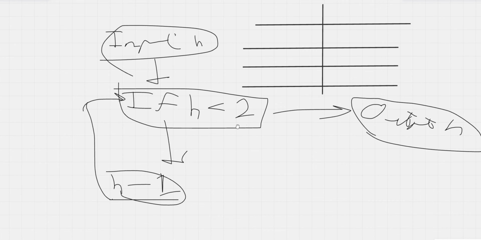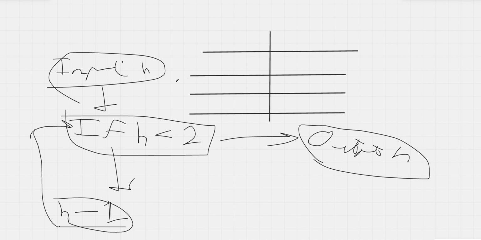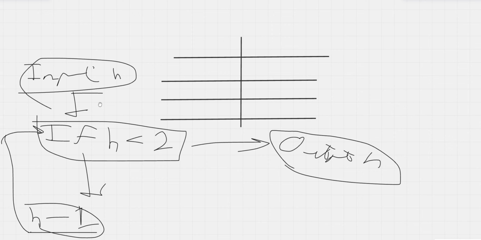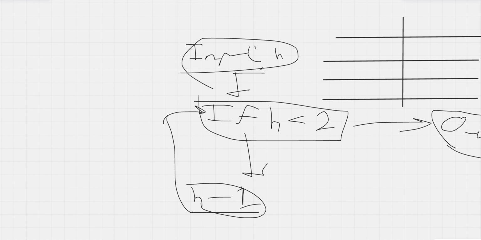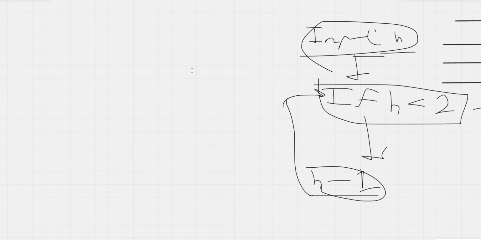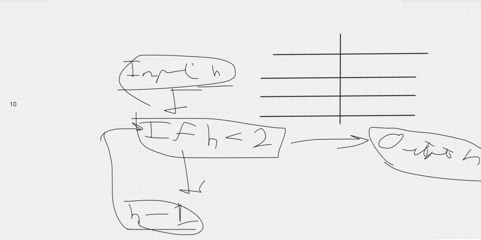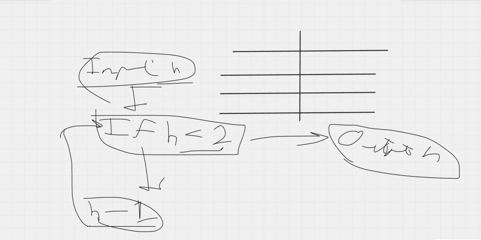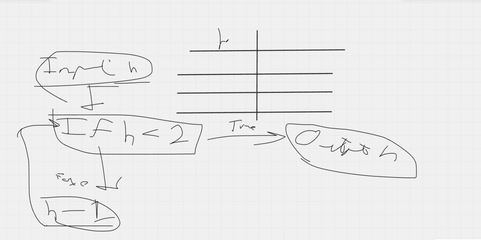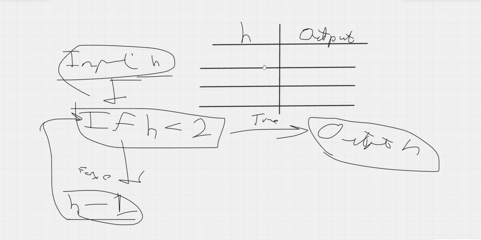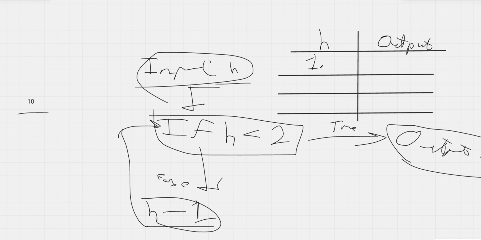If this is a flowchart, sorry for my bad drawing, first we have H. Now the value of H will be given in your question. Let's take H as 10. Alright. So if H is 10, is 10 less than 2? No. Let me write true, false. And you have to write H, and here will be output. Right. So what is the value from the start? 10. So we write 10 here, because the value from the start is 10.